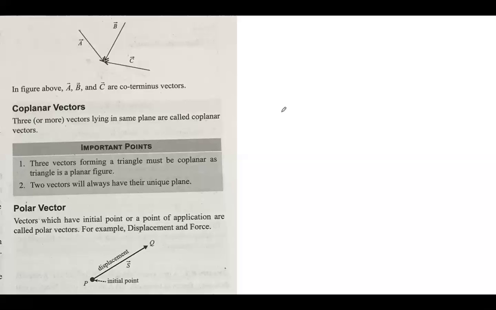Yeah, Satpreet, vectors is the starting point of kinematics. Basically, we do vectors first, then motion in a straight line, and then motion in a plane. Vectors are most of the time used in the motion in a plane concept, but at times we use them in motion in a straight line also. That's why we do vectors first. We have started our unit 2. We have completed unit 1, so units and dimensions are complete.